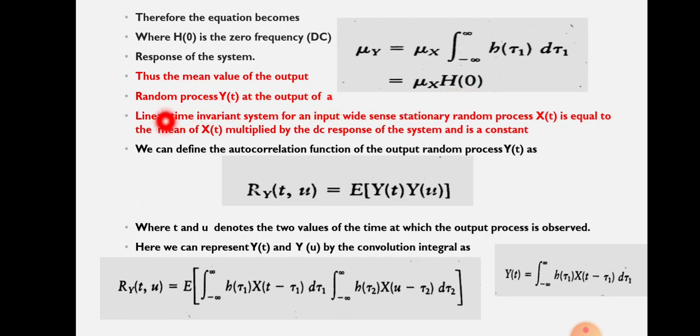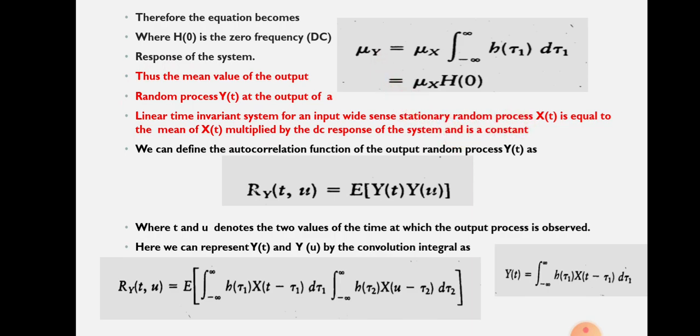That is given here: the random process y of t at the output of a linear time invariant system, for an input wide sense stationary random process x of t, has a mean equal to the mean of x of t multiplied by the DC response of the system, and it is a constant. This is an important thing, that is why I have written it in red ink. So you should remember that. So the first condition is satisfied.